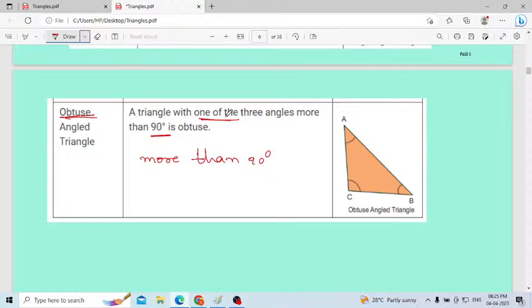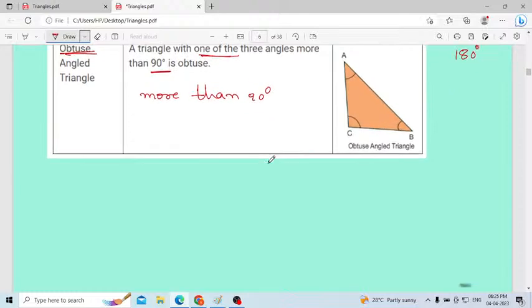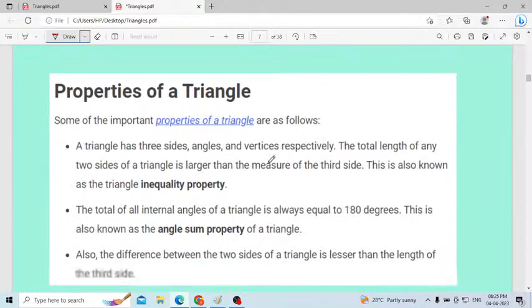Don't get confused here. In an obtuse angle triangle, only one angle, not two, because the sum of the angles in a triangle is 180 degrees. Only one angle should be more than 90 degrees, not all the angles. That one you have to remember.